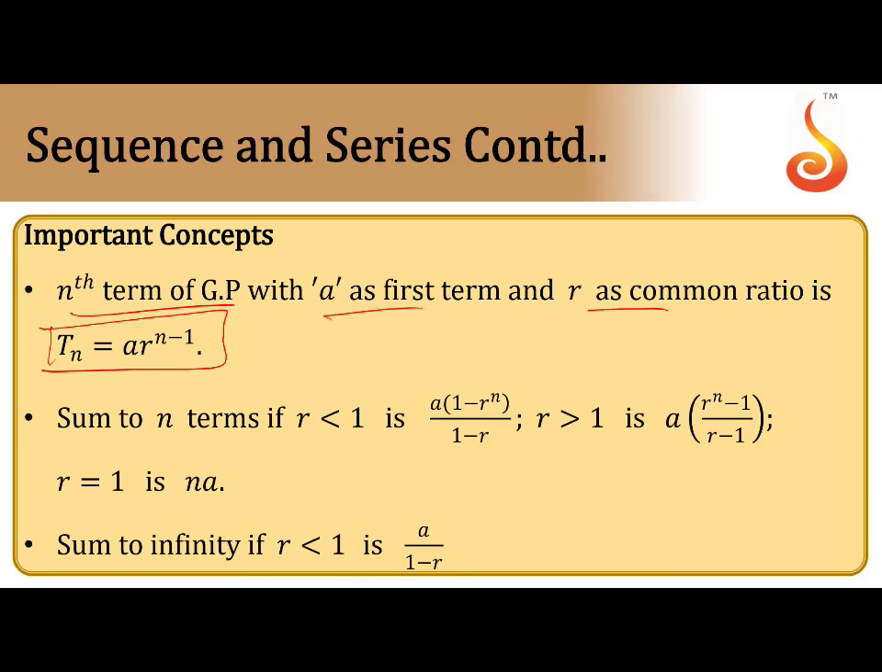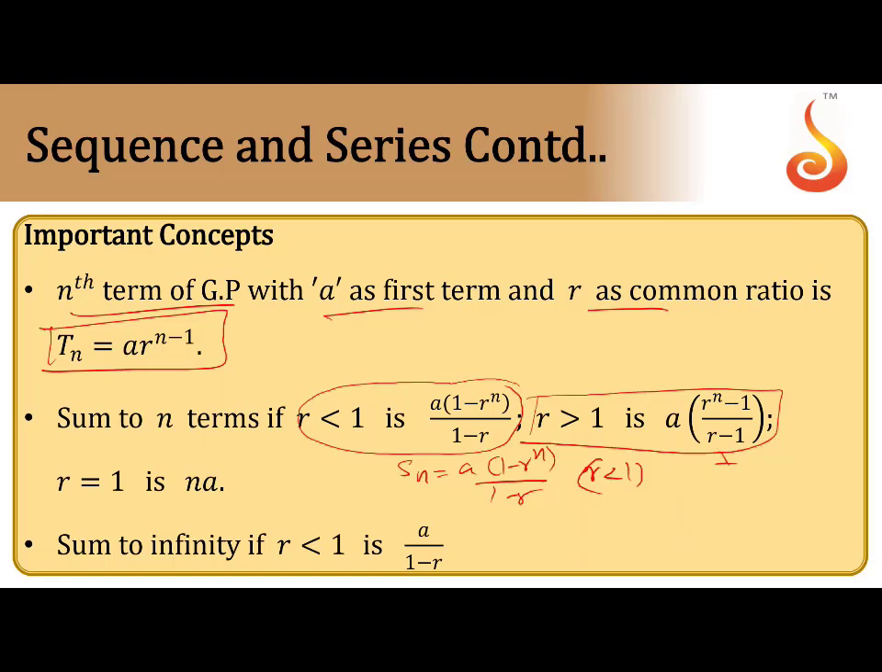So now Sn. Different formulas are there, different combinations. Here Sn equal to A into 1 minus R power N by 1 minus R, here R less than 1. And if R greater than 1, this is the formula for Sn: A into R power N minus 1 by R minus 1. If R equal to 1, it is Na only, because there is no R, A adding n times gives Na only.